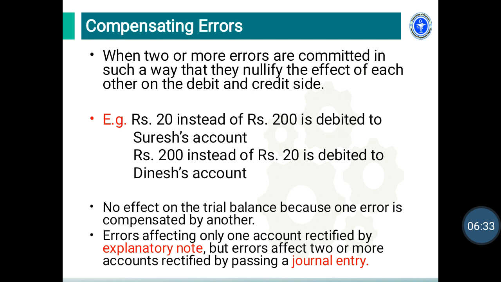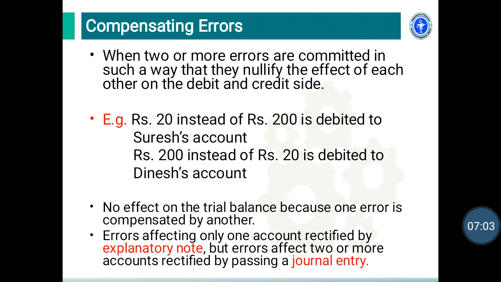For example, rupees 20 instead of rupees 200 is debited to Suresh account, and at the same time rupees 200 instead of 20 is debited to Dinesh account. This type of error is called compensating error. That means no effect occurs on a trial balance because one error is compensated by another error.